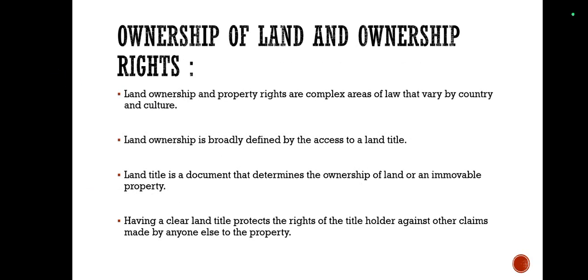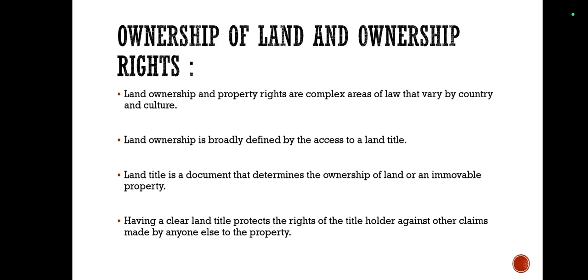Ownership of land and ownership rights. Now, this is a very important concept under the topic land use. What do you mean by ownership of land and ownership rights? In India, land ownership is established through a registered sale deed, which is a record of the property transaction between the buyer and the seller. Other documents that can establish ownership include property tax receipts, survey documents, and a record of rights. However, these documents are not a guaranteed title of the property.